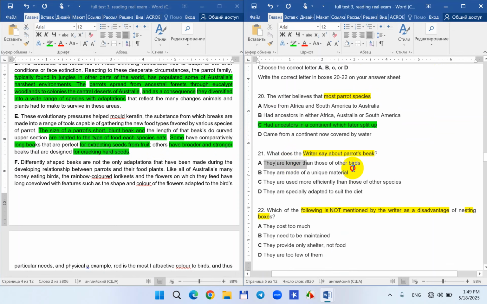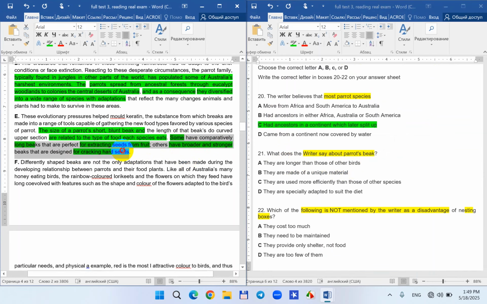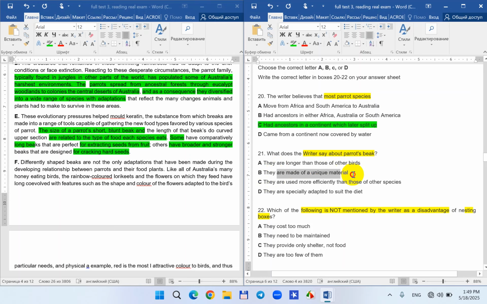So, longer than those of other birds. Did they compare to the other birds? Not other birds, but they are comparing their own types. They are made of a unique material, no? They are used more efficiently than those of, they are not talking about other species still, that's why 21, not C. They are especially adapted to suit their diet. Definitely this would be the correct answer.